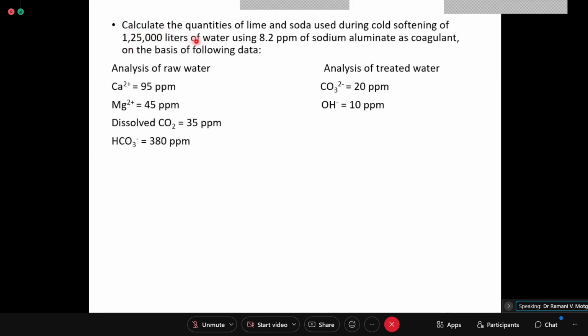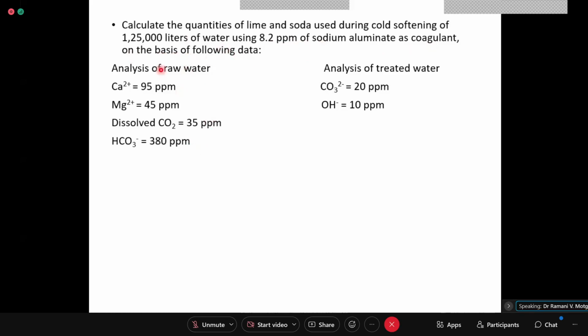Calculate the quantity. This is the last numerical. I will just extend the class by 5 minutes. Calculate the quantities of lime and soda used during cold softening of 1,25,000 liters of water using 8.2 milligrams per liter or ppm of sodium aluminate as coagulant and on the basis of the following data.